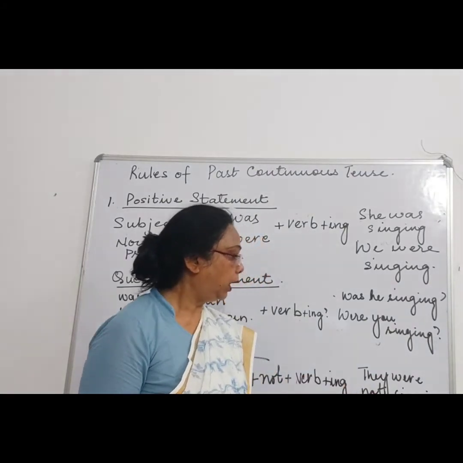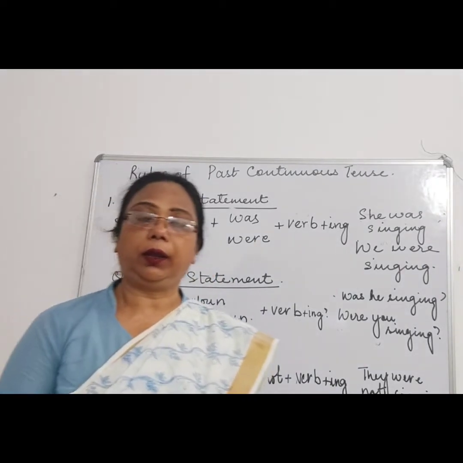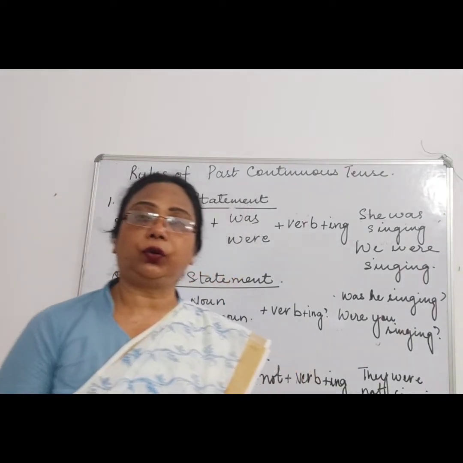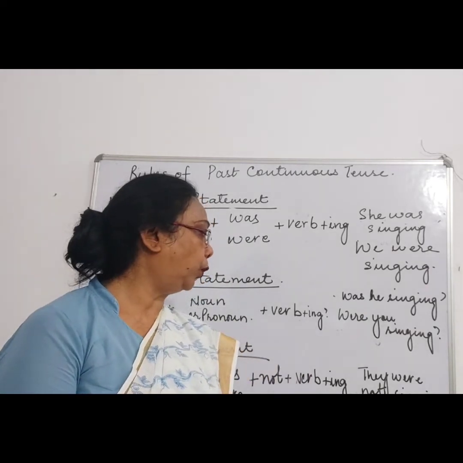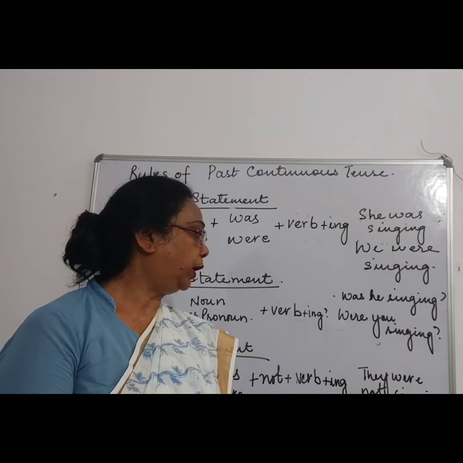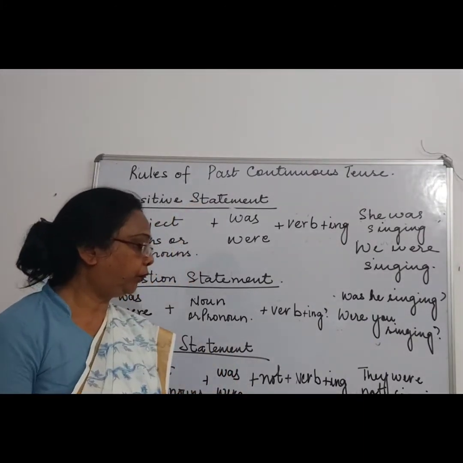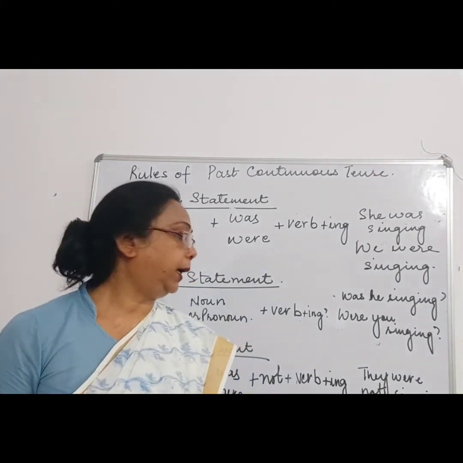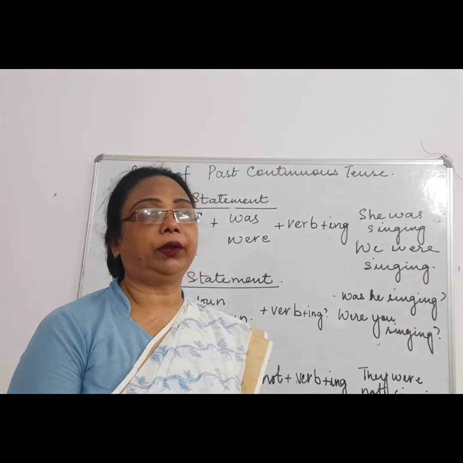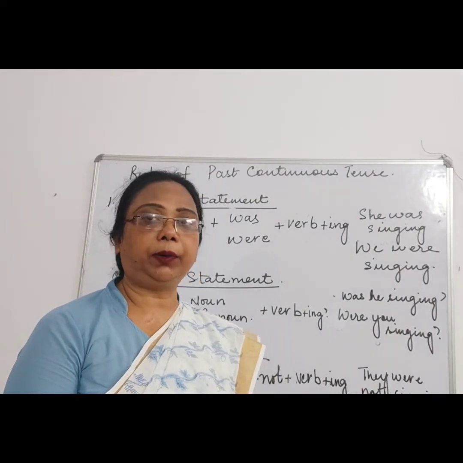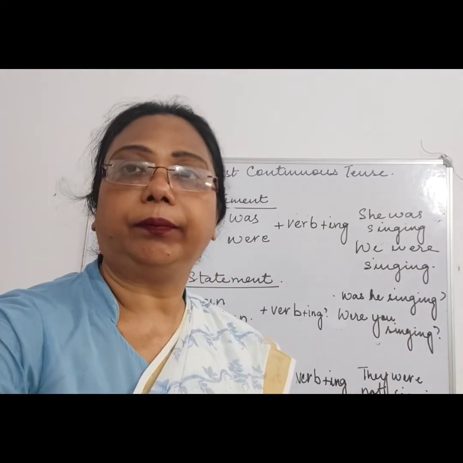They is a pronoun, and it shows that they are plural. So we have used were, and with the verb I have used not because of the negative sentence. And if you see the last sentence, I am not singing. For I, I have already said that the helping word which goes is am. So, I am not singing, right?